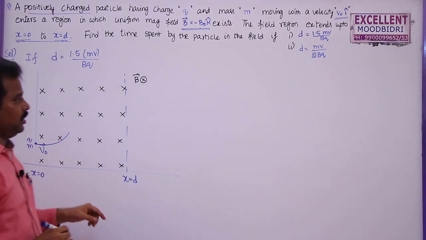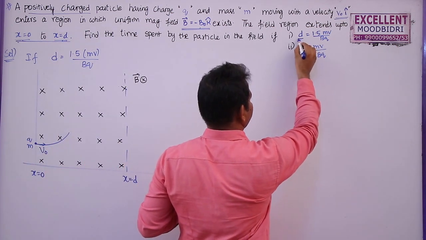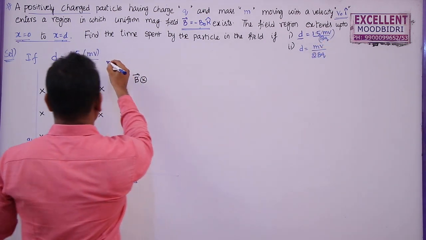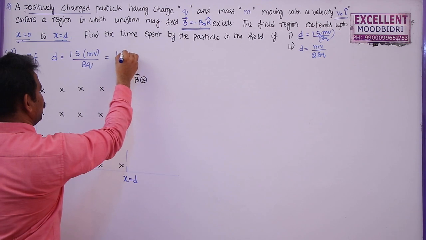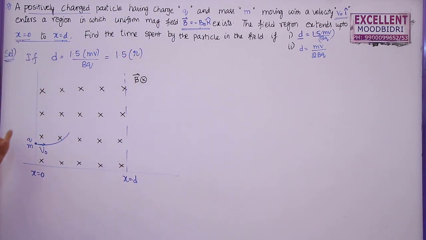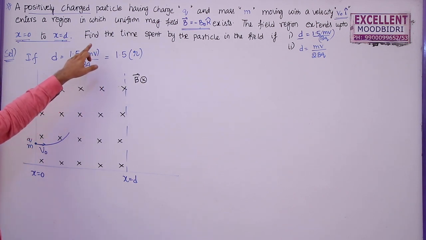But it is given that the distance between the two bounds of the magnetic field is 1.5 mv by bq. So this is also equal to 1.5 times the radius of the circular path described by the charged particle. You can see this formula, mv by bq is the radius of the circular path described.